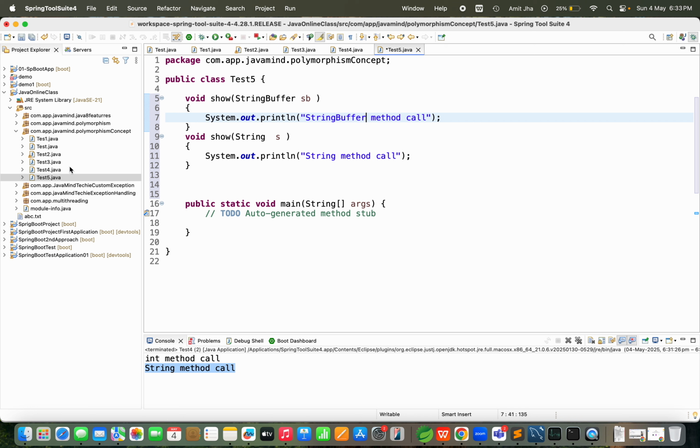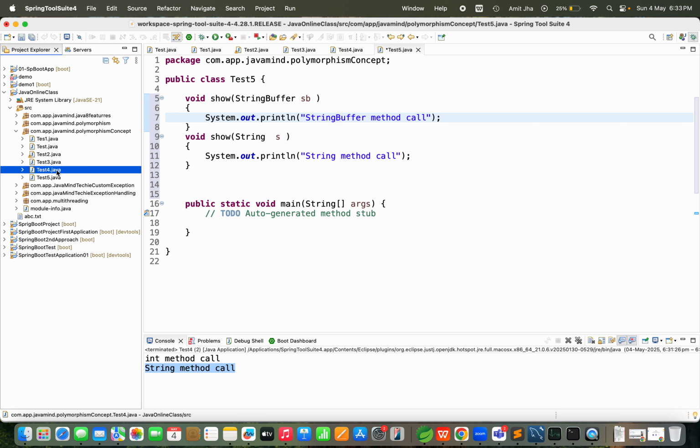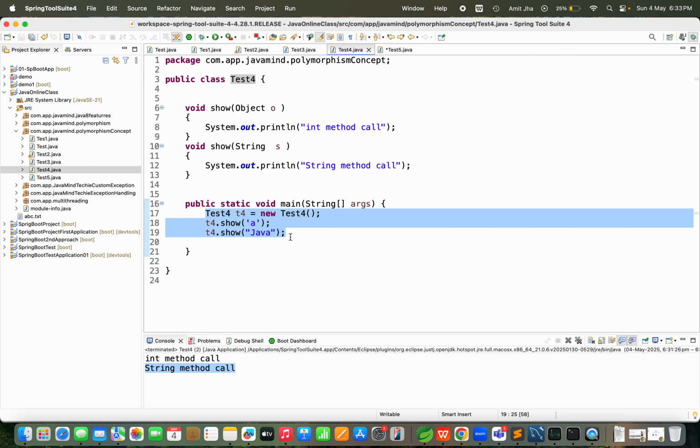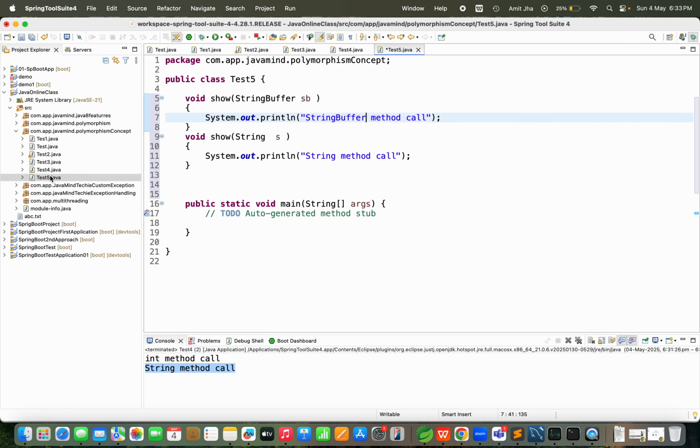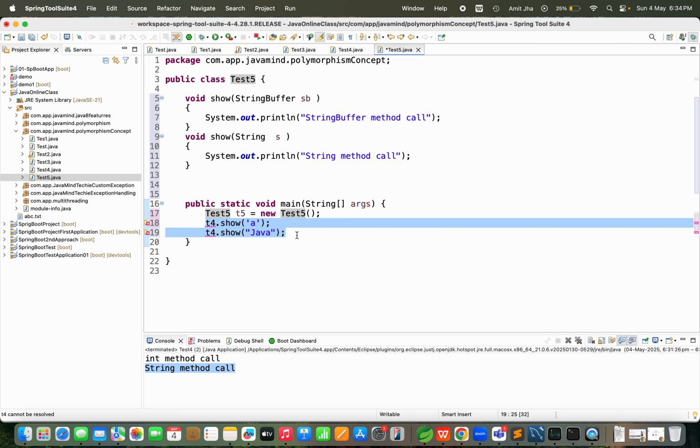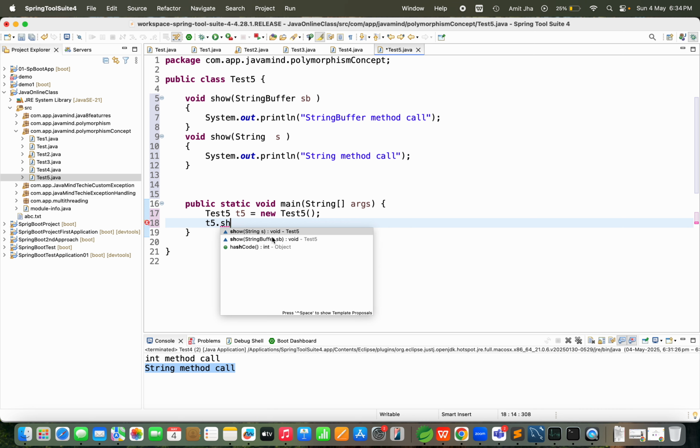So guys, see, I am going to create the object. Same thing, I am copy pasting here, and I only change the name of the class. Correct? Test t4, I am going to change to Test5, and this is also Test5 only. Everything should be the same. So this thing I will change. Correct? Yes. Guys, see, t5.show, correct? t5.show. As of now I'm going to pass a String first. This time I'm passing, suppose, "Java", right?